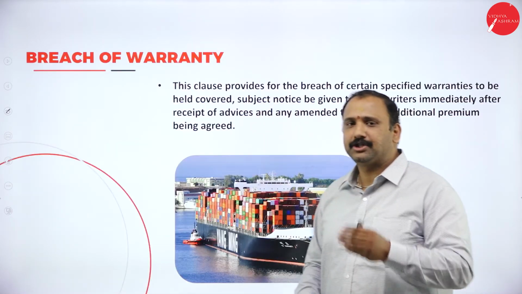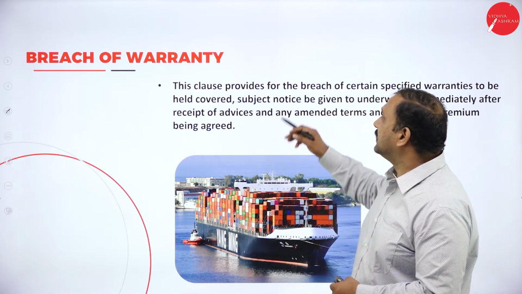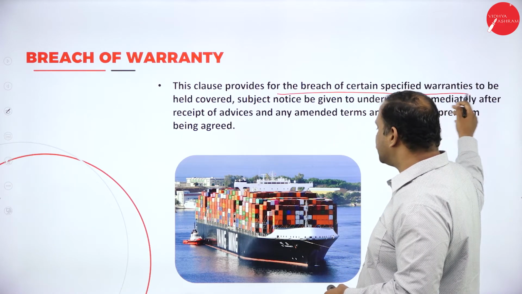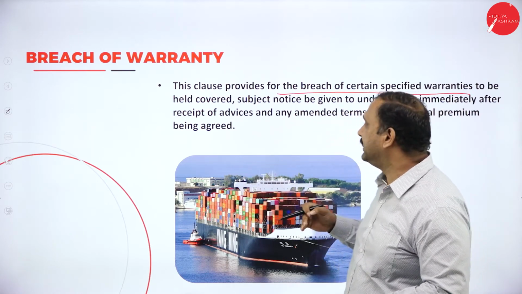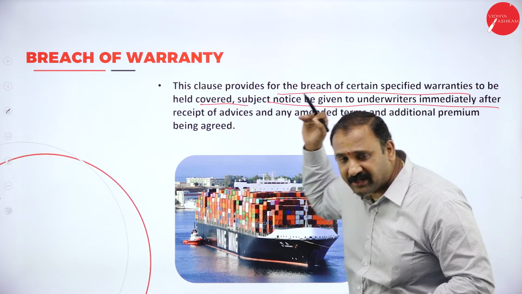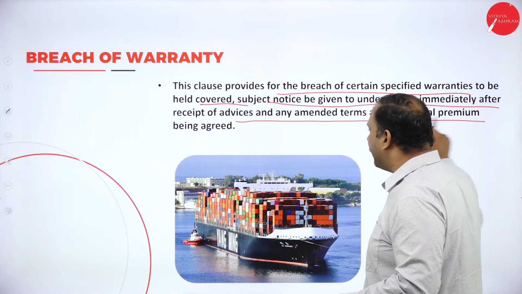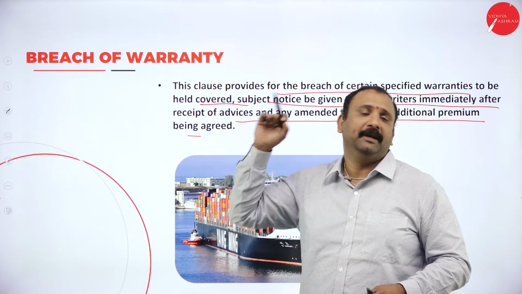Followed by the breach of warranty. What does the breach of warranty mean to us? This clause provides for the breach of certain specified warranties held covered, subject to notice being given to the underwriters immediately on receipt of advices, and to any amended terms or additional premium being agreed.